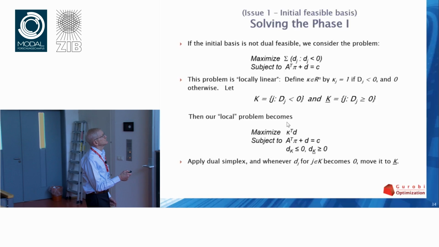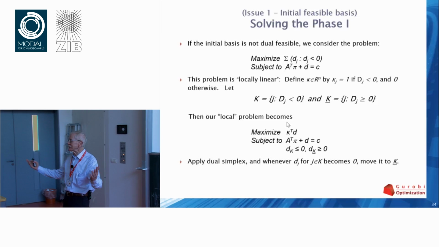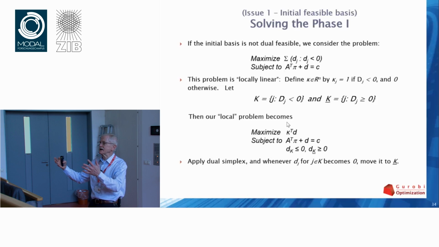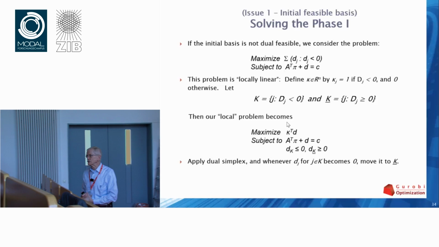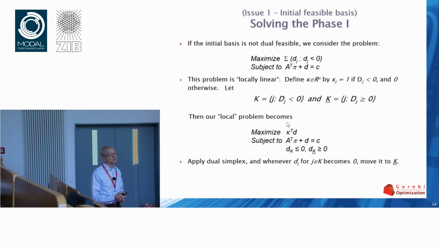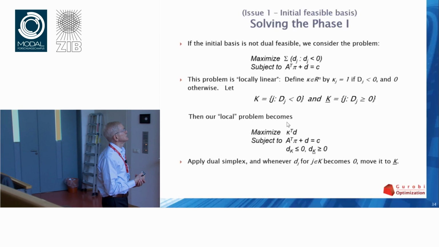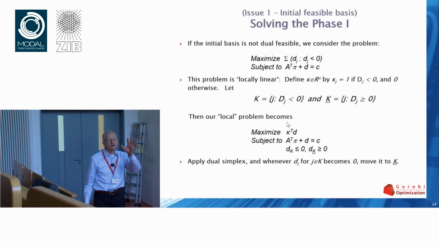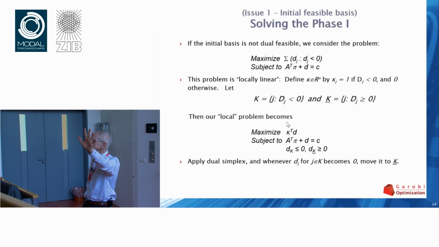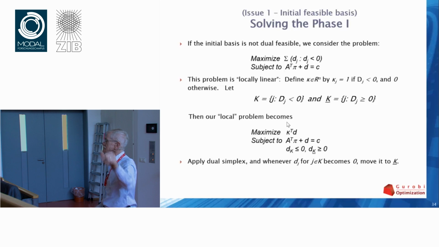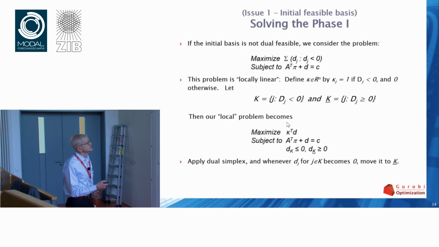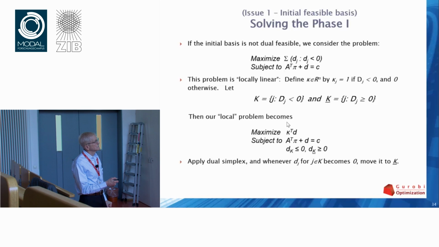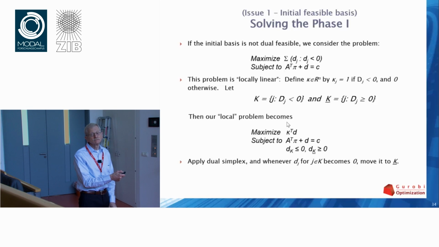The only problem is that what I've stated up here is a nonlinear problem. It's got a strict less-than, and the objective is moving around depending on what the d_j values are. So it looks like this is a hard problem to solve, but in fact, this problem is locally linear. Suppose I have a basic solution to my problem, and I compute the values of the variables. I can then identify the set of j indices where I have a violation of dual feasibility, and all the rest.